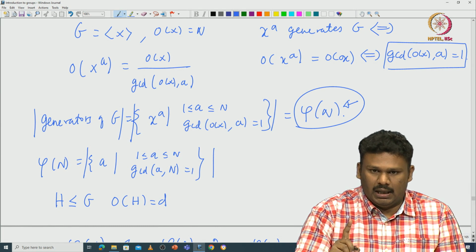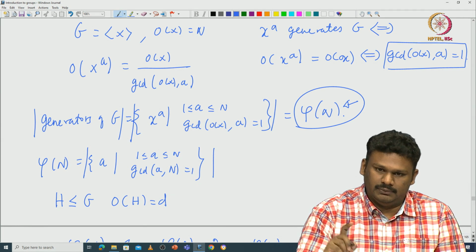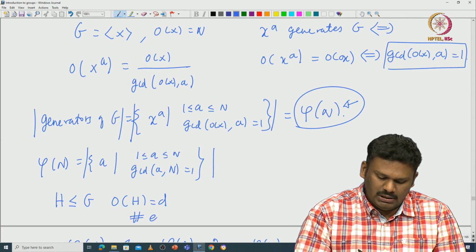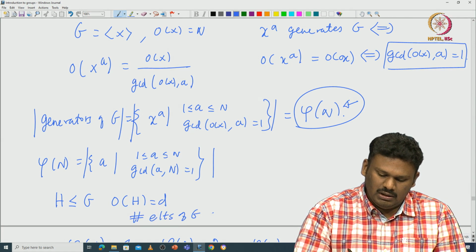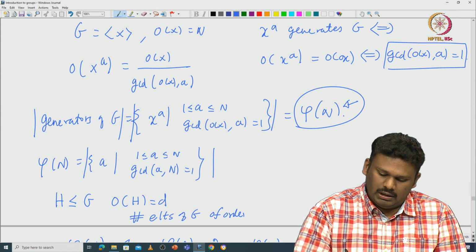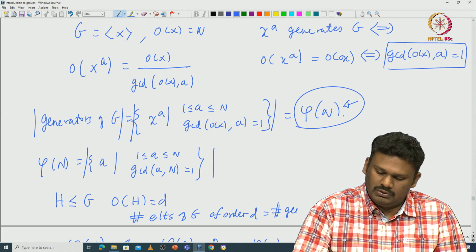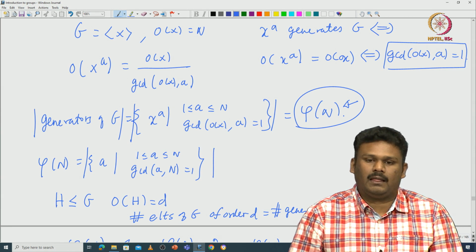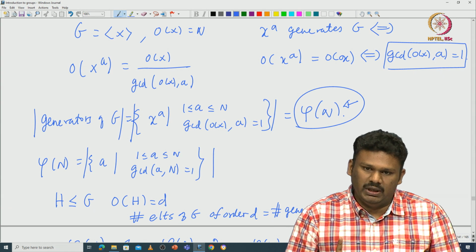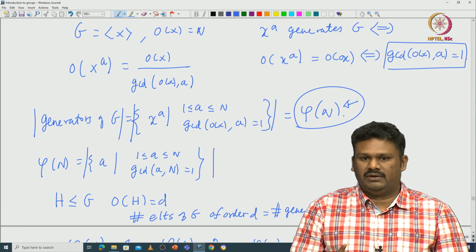And so, the number of elements of G of order d will become exactly the number of generators of H, because there exists a unique subgroup of order d, which is something we have already proved.